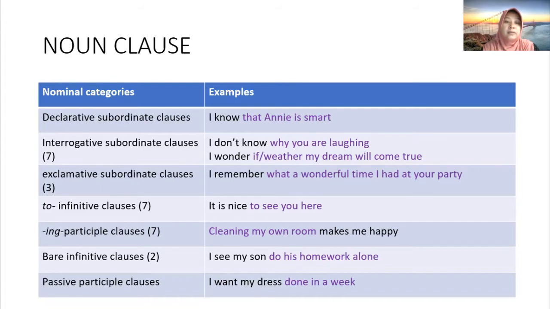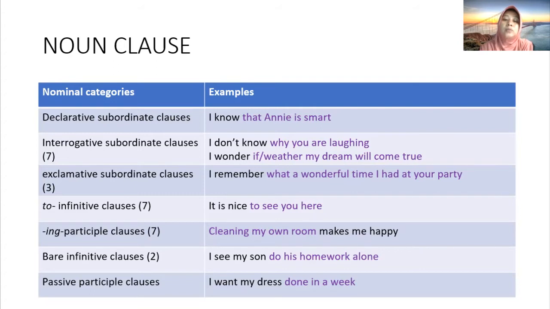Okay, noun clause in declarative sentence. For example, I know that Annie is smart. So the noun clause is that Annie is smart, and the main clause is I know that Annie is smart. So I describe it like this.